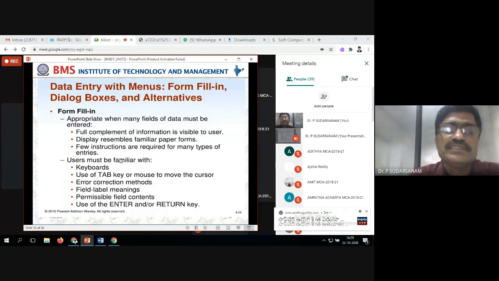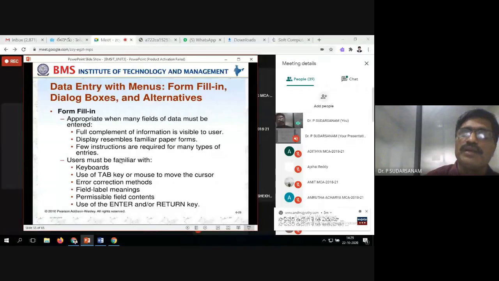Display resembles familiar paper forms. So you have to display it to resemble familiar paper forms. Whatever is to be remembered, whatever is familiar, or whatever is most important should be visible in that case. Few instructions are required for many types of entries. So only a few instructions are required.